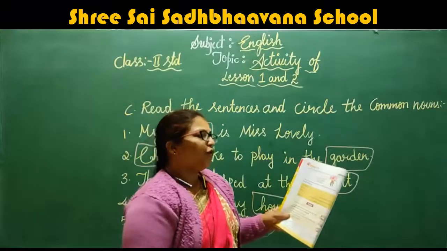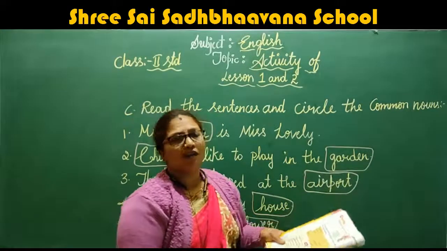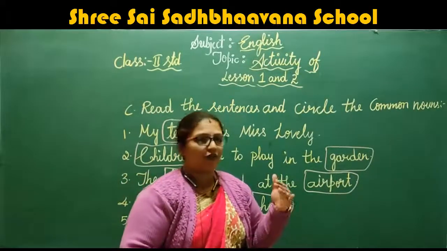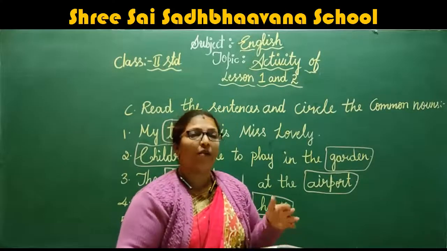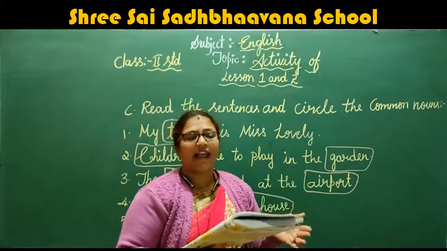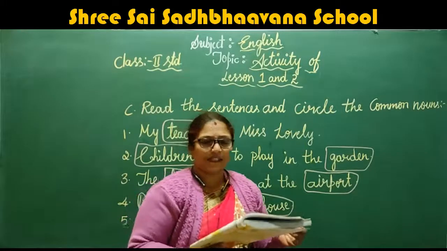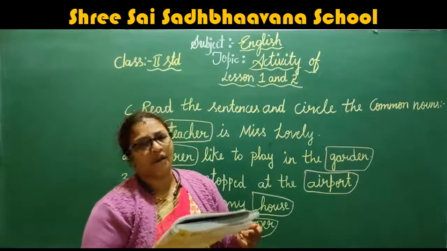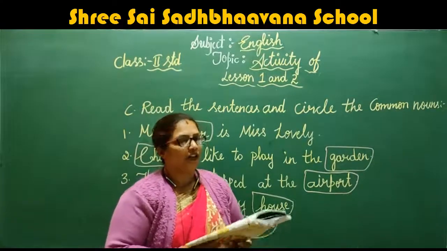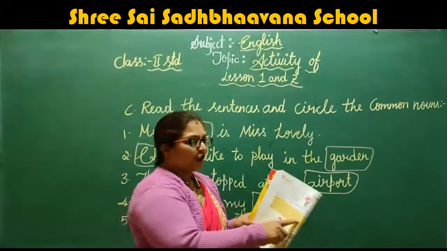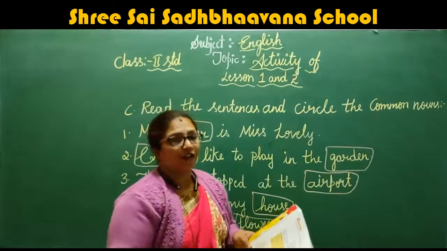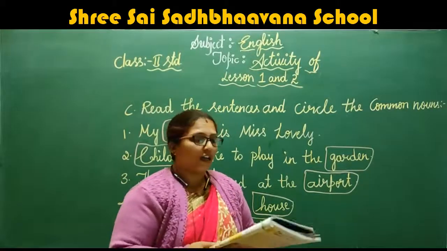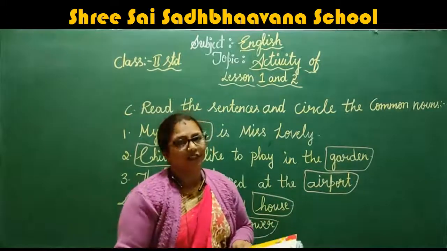So listen to what Hattie Hat says about herself. Means about ourselves we are saying to others, right? Like that only, here Hattie Hat is saying about herself. Hello, my name is Hattie. I am a hat. I live in Miss Lovely's house. I like to be inside the house all the time. So Hat is saying about the hat herself. What you should do here is say to your friends, for example: my name is Smita, I am a teacher. Like that. Next what they have given: I live in Banagata.